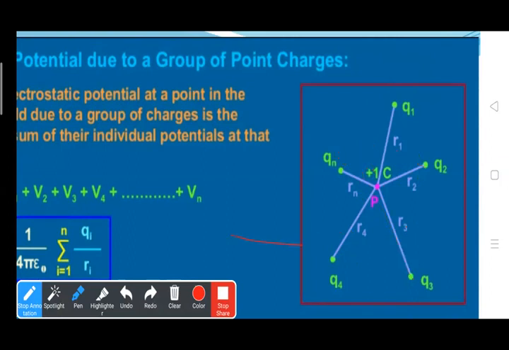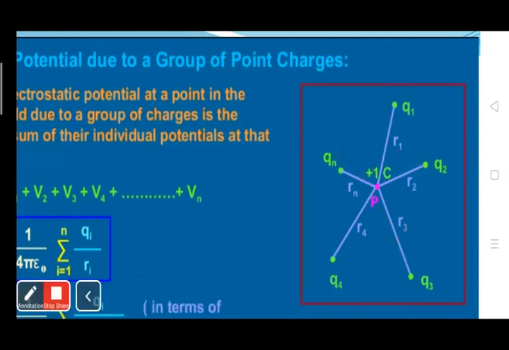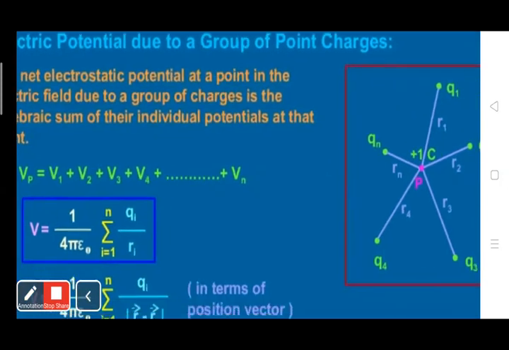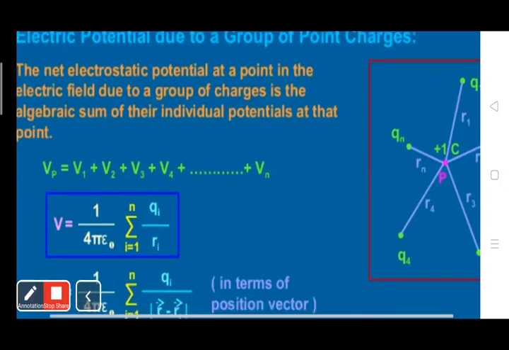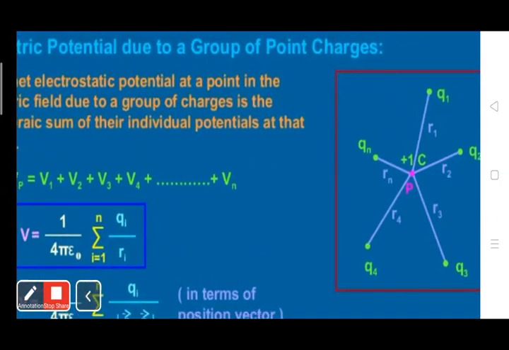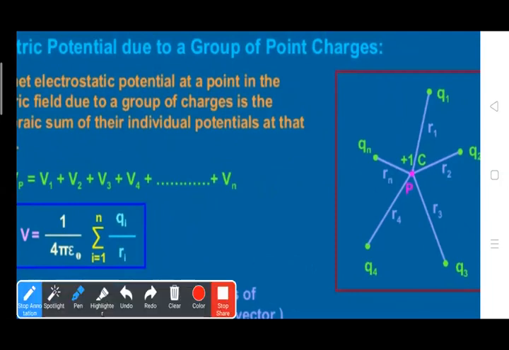So we can write the potential at point P as Vp equals V1 plus V2 plus V3 up to Vn. Now we know the potential V equals 1 upon 4 pi epsilon naught Q upon R. So due to these charges, the potential at point P is given by 1 upon 4 pi epsilon naught, sigma i equals 1 to n, Qi upon Ri.